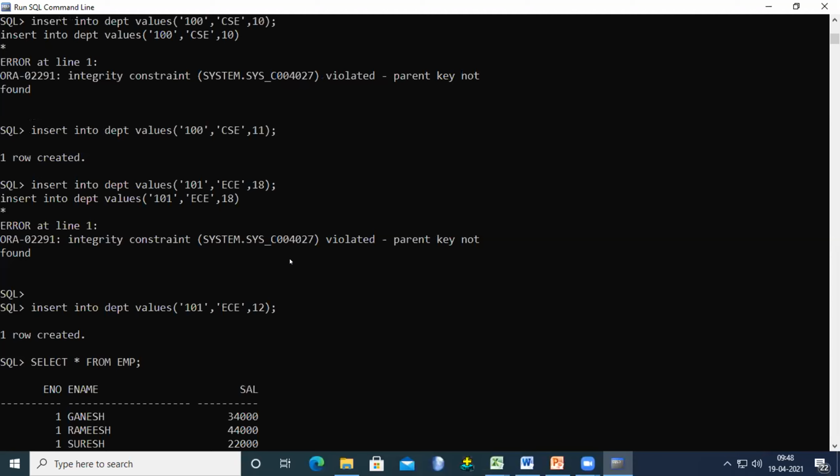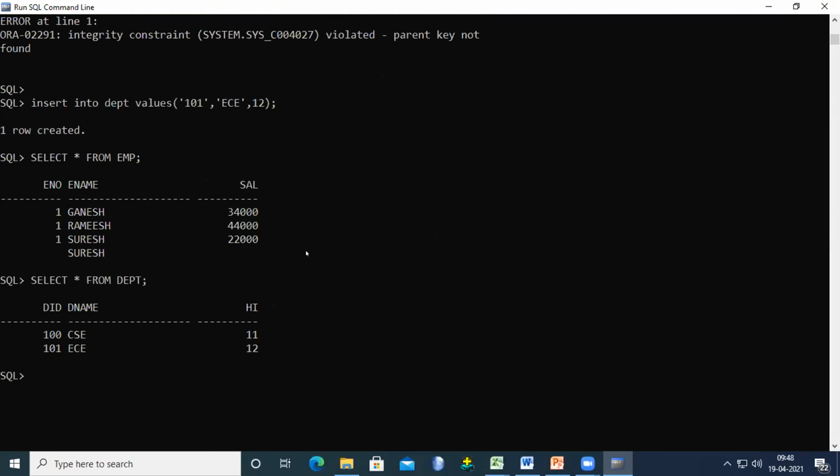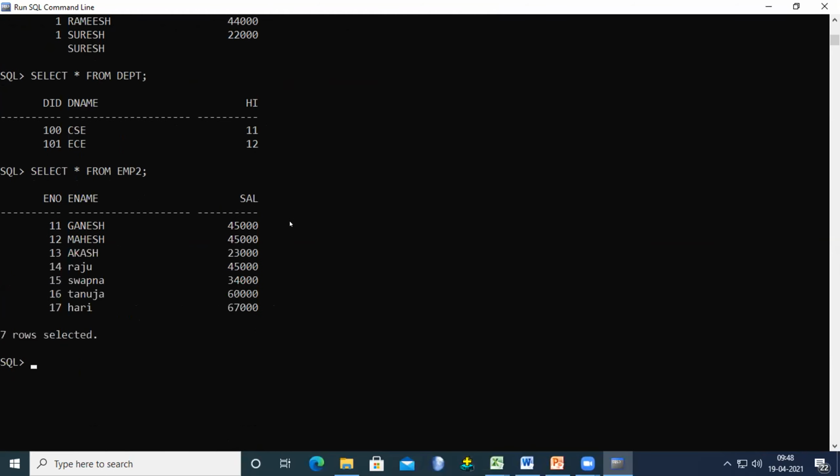Select star from table name. If you observe here, we are creating only 2 tuples in this table. Sorry, here I'm typing the wrong one, EMP2. Here we have mentioned 15, 16, 17. Just to try to delete some records: delete from EMP2 where E number is greater than, for example, 14. Okay, 3 rows deleted.